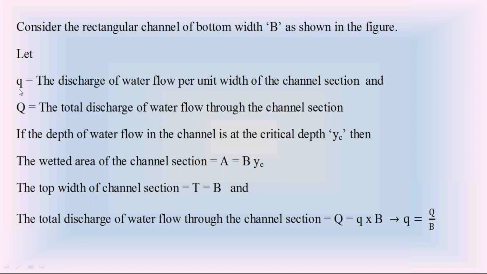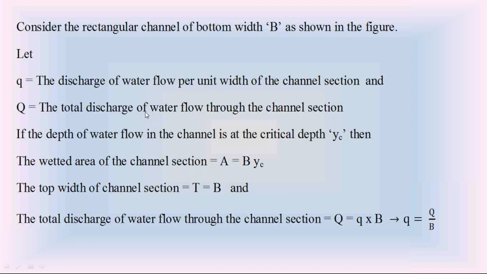Observe this small q carefully. This small q is the discharge of water flow per unit width of channel section, whereas capital Q is the total discharge.